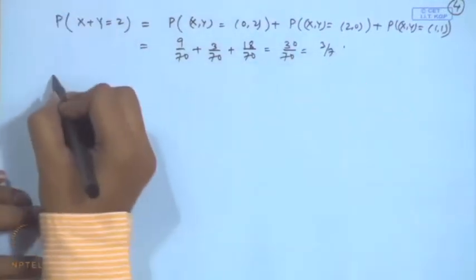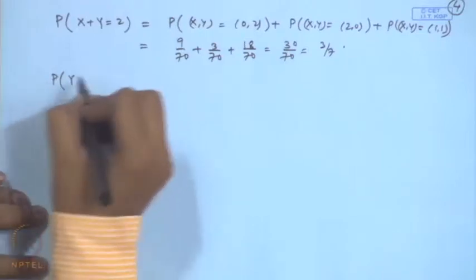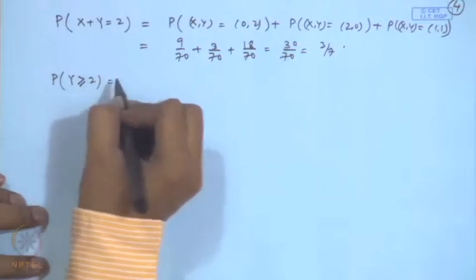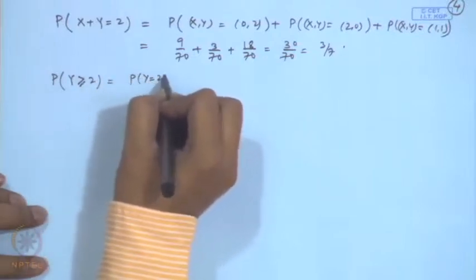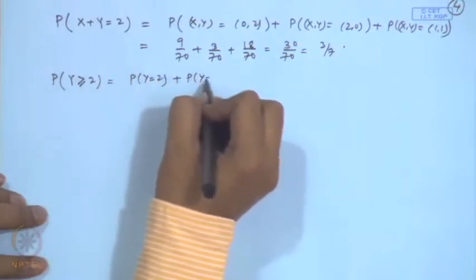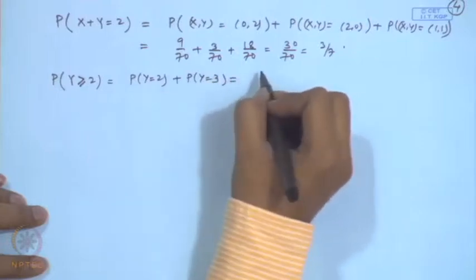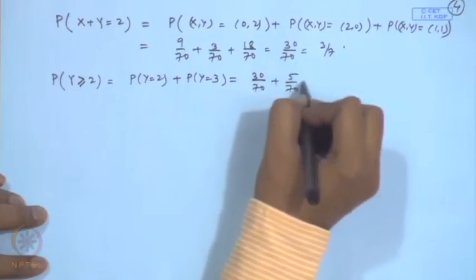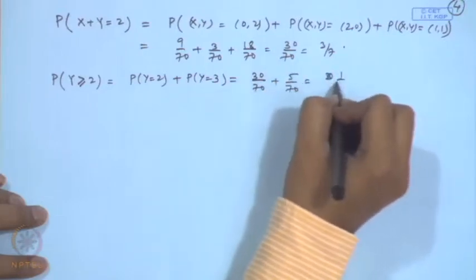We can answer any question regarding, say, y. What is the probability, say, that y is greater than or equal to 2? Then it is equal to probability of y is equal to 2 plus probability of y is equal to 3, that is equal to 30 by 70 plus 5 by 70, that is equal to half.